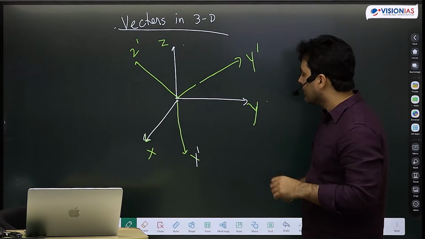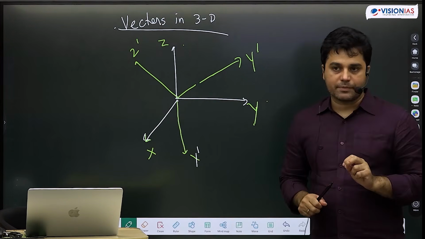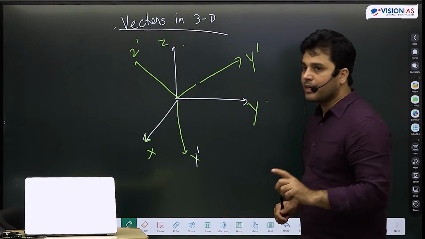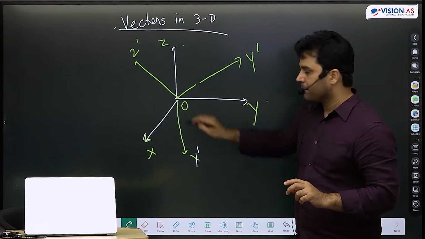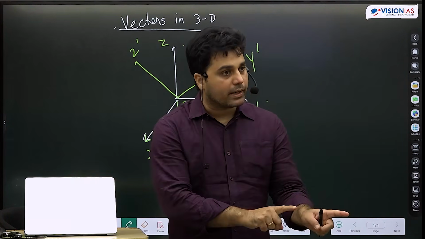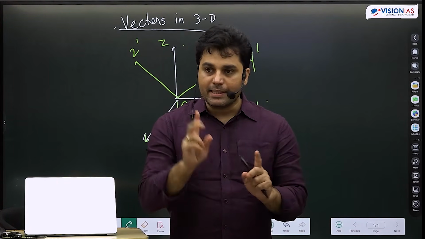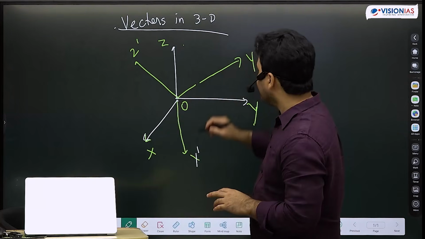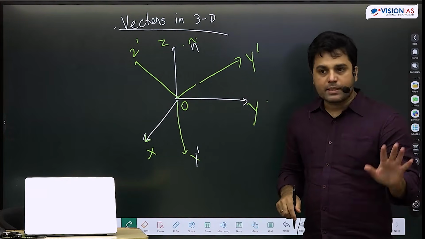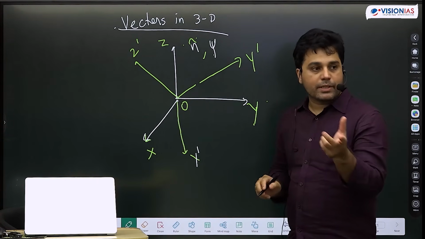Now rotation has happened. Here I need two pieces of information about this rotation. The first is about which direction the rotation has happened around. I have kept my origin fixed. And second, how much rotation has occurred. Can you appreciate that I need two sets of information? I need the unit vector, let's call this unit vector n, through which this rotation has occurred, and some angle psi, how much rotation has occurred.